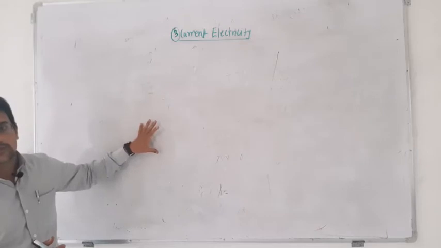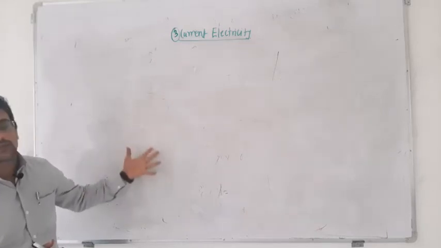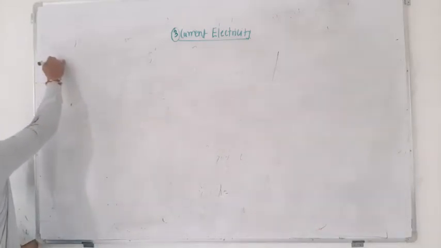Then we will see what are the parameters and properties of this current, how to measure the current, in which material the current will flow and through which material the current will not flow. So first of all I will define the exact meaning of the current.